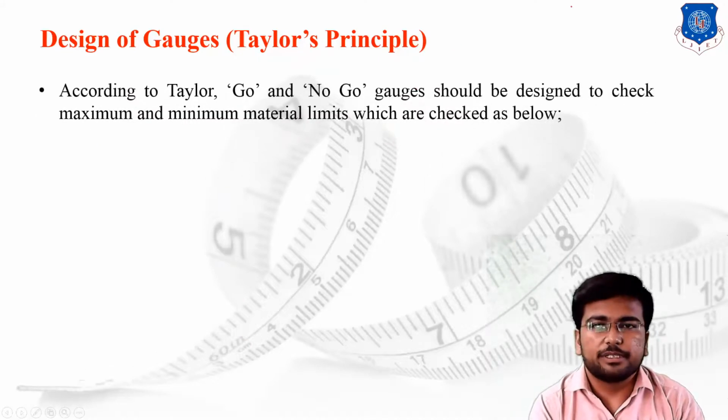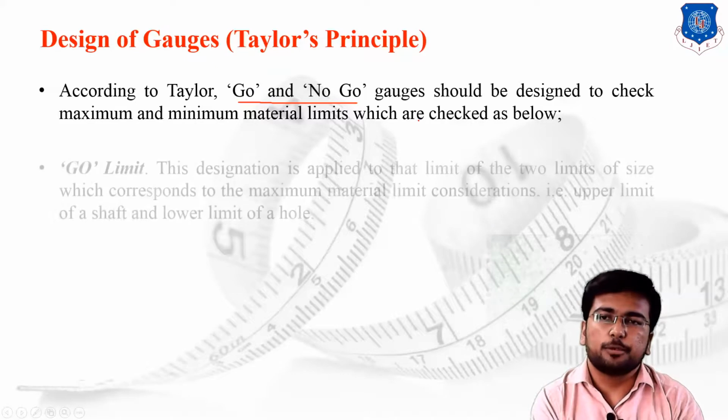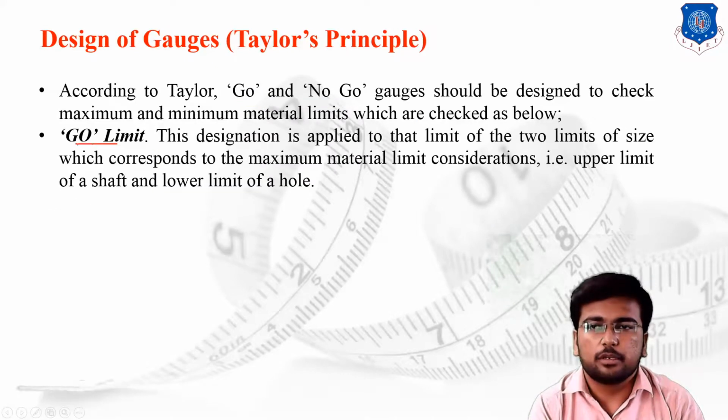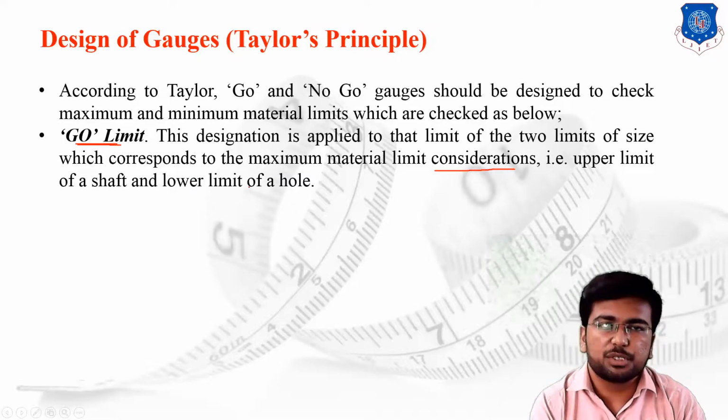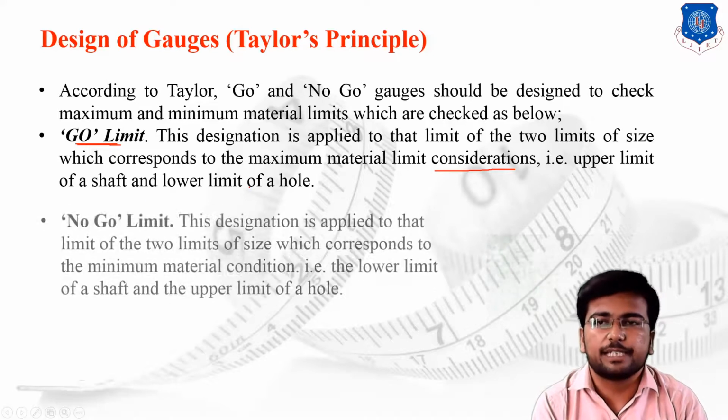According to Taylor's principle, the go and no go gauges should be designed to check the maximum and minimum material limits, which are checked as below. The first one is the go limit. Go limit is the designation applied to that limit of size which corresponds to the maximum material condition, where the upper limit of the shaft and the lower limit of the hole fulfill the maximum material condition, and the upper limit of the shaft and lower limit of the hole stand as the go gauge size.